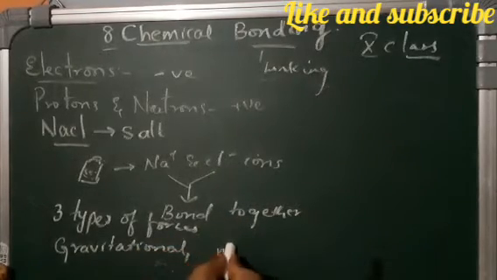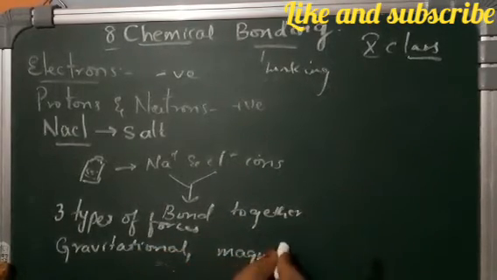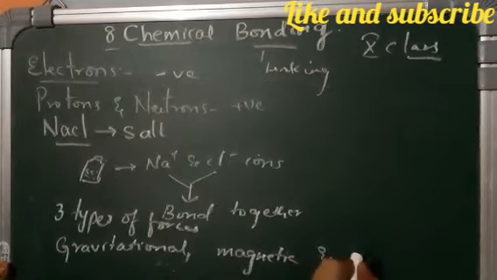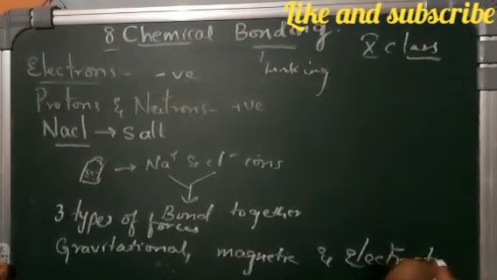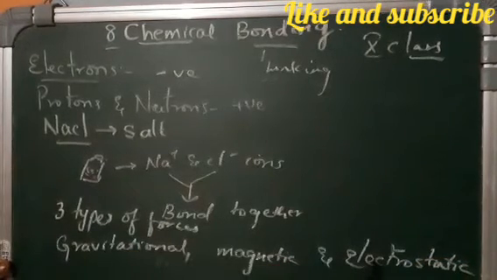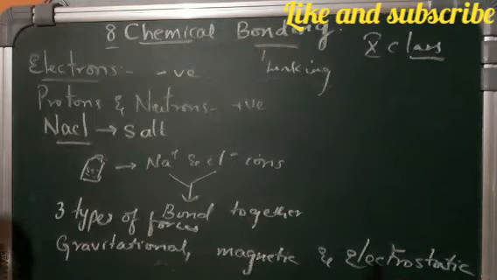They also knew about the existence of electrons and protons. It was believed that electrostatic forces were the cause of attraction between positive and negative ions.